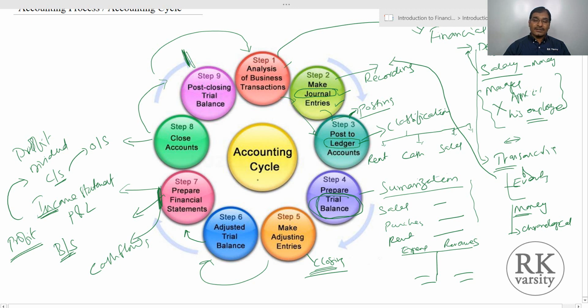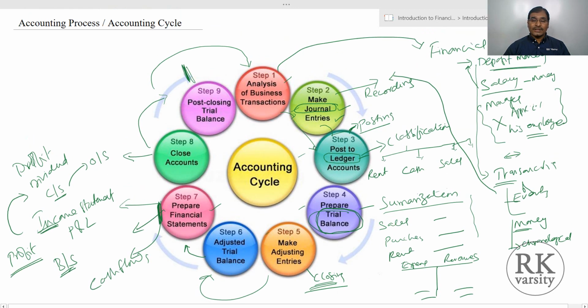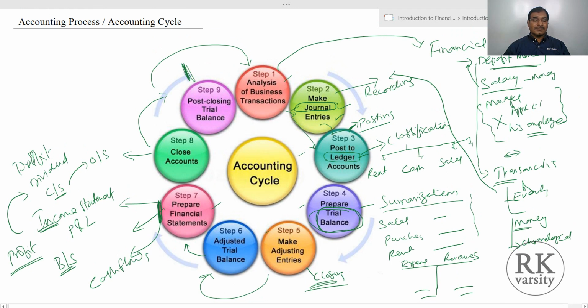So this is a vicious circle. Every year we go through these different stages, starting from analysis of business transactions to the post-closing trial balance. At each and every step we have journal entries, then ledger, then preparation of a trial balance, then adjusted trial balance, preparation of financial statements like income statement, profit and loss, balance sheet, then closing entries, moving from temporary accounts to the permanent accounts, then post-closing trial balance. Again, a new financial year begins with analyzing financial transactions. So this is about the accounting process or accounting cycle.